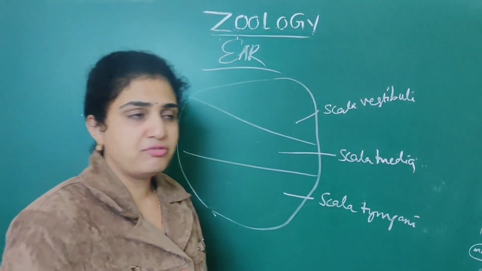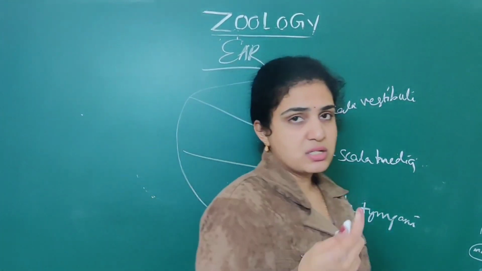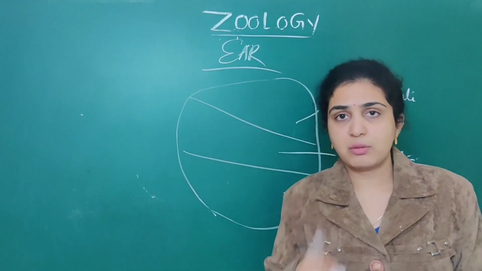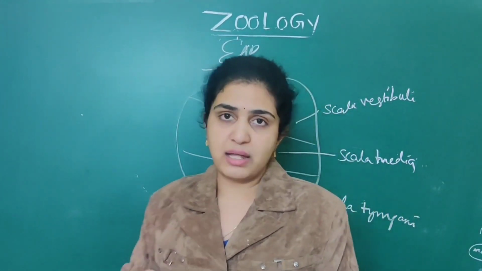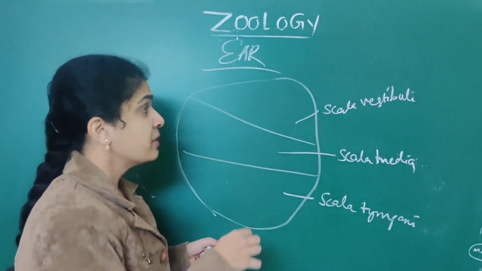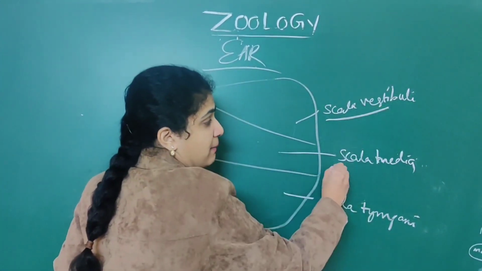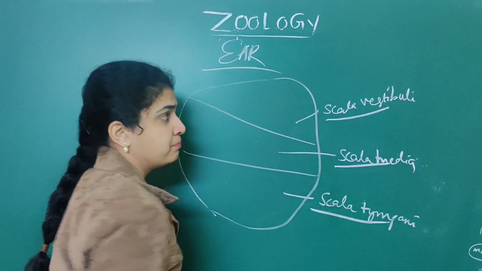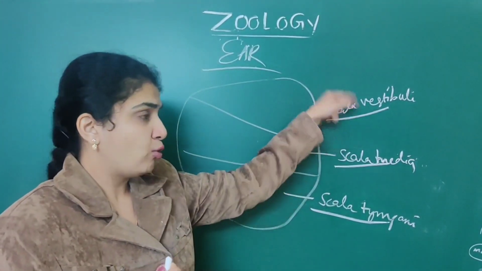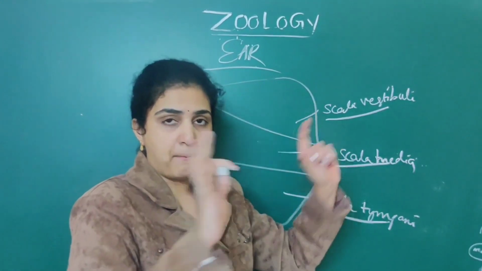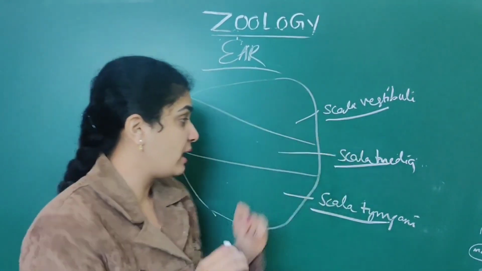No need to get so confused regarding this. Just imagine the diagram of the innermost one, that is the cochlea. This cochlea is very important from the NEET point of view. So scala vestibuli, media and tympani. Remember it in an order. Scala vestibuli is the outermost, uppermost layer, this is called as